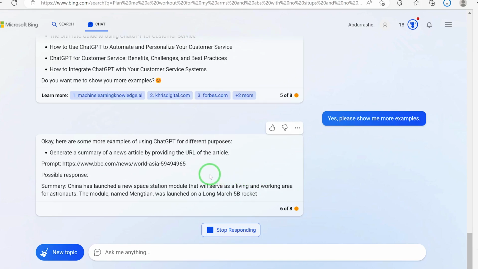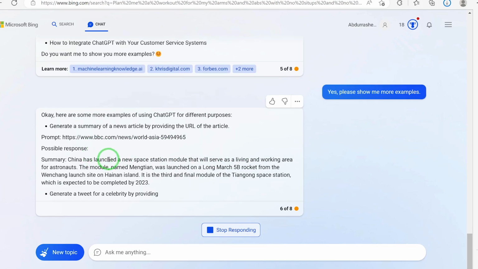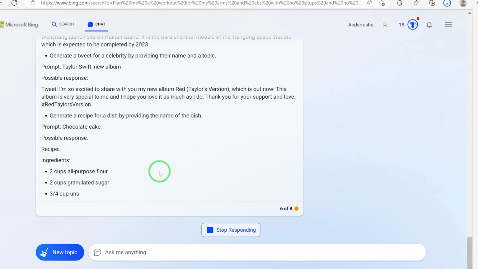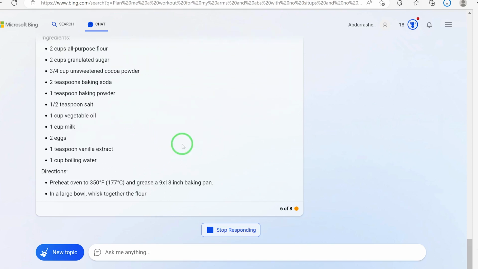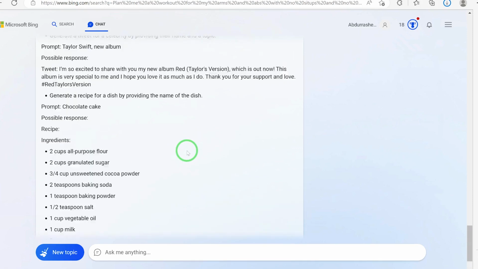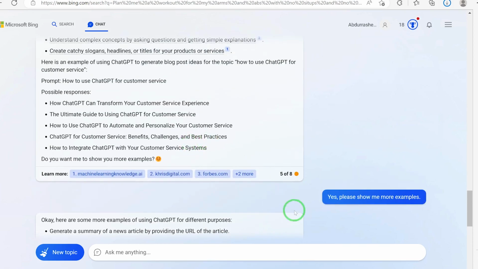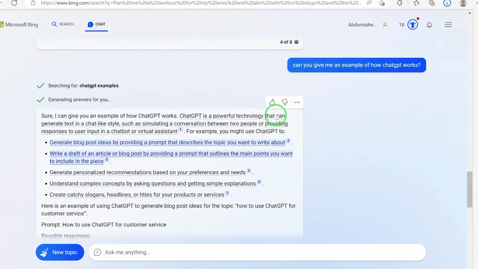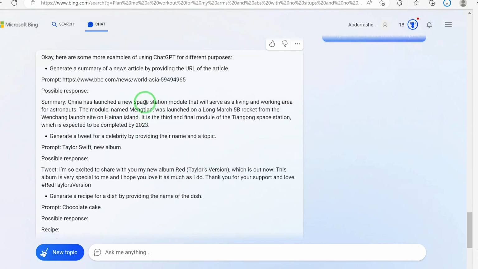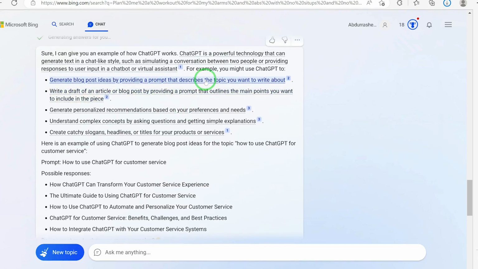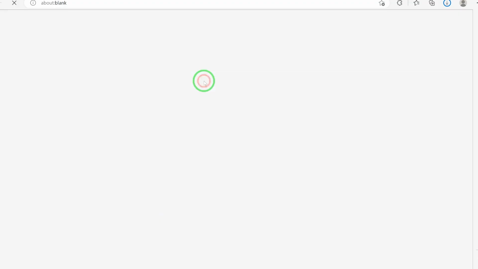Okay, so you can see here are some more examples of the prompt and possible response. Very nicely done, and it's giving you this much detail. So you can see how fantastic and how interesting this Bing AI can be. It all boils down to how you want to relate with it. And remember, at any given point, you can give it a thumbs up or thumbs down, or you can just go ahead and copy the content and paste it into your Microsoft Word. In each case, if you click on any of the links and sources, it's going to take you to that particular source directly in a new tab, so you can just find out more.